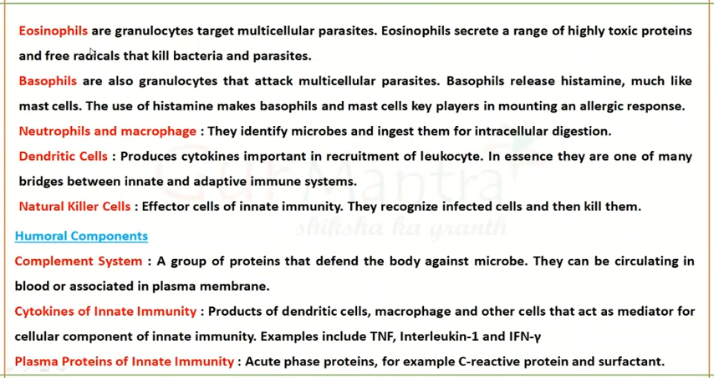Next is eosinophils. Eosinophils are also granulocytes. They will target the multicellular parasites, and they will produce highly toxic proteins and free radicals that can kill the bacteria and parasites. Next is your basophils.